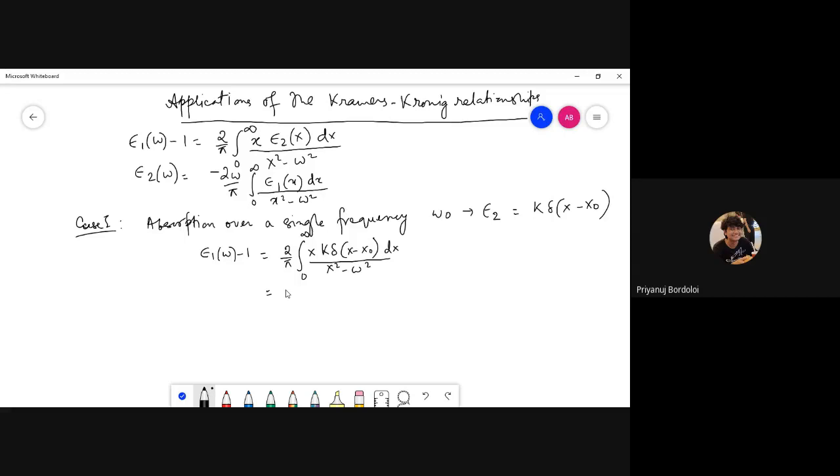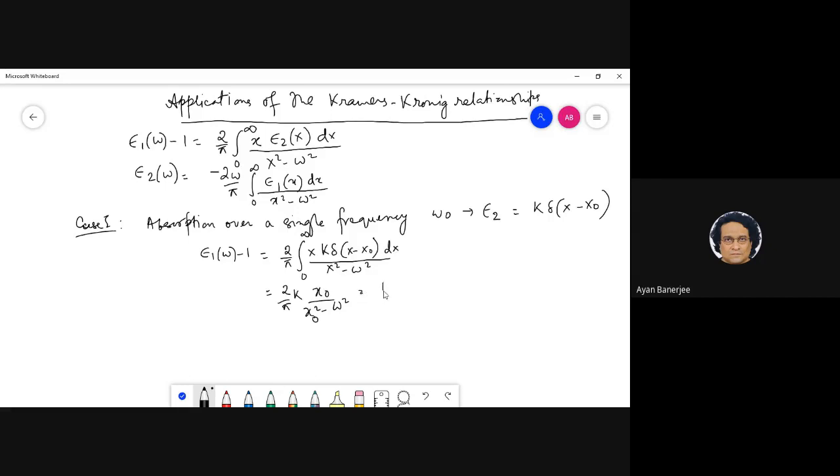Sorry, the x is from 0 to infinity, right? Not minus infinity. So it's very simple. It's just 2 by pi into x naught k divided by x naught square minus omega square. Sorry, it's not x naught, it's x naught square minus omega square. Everybody fine with this?